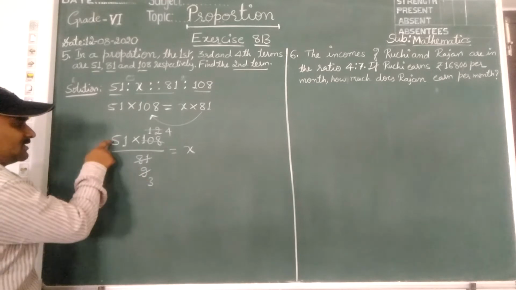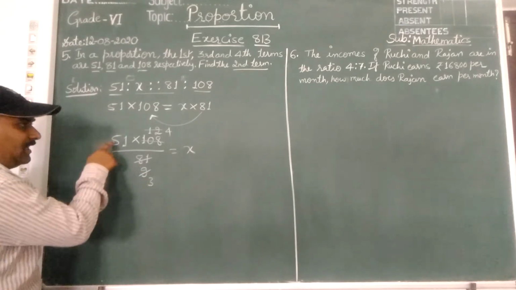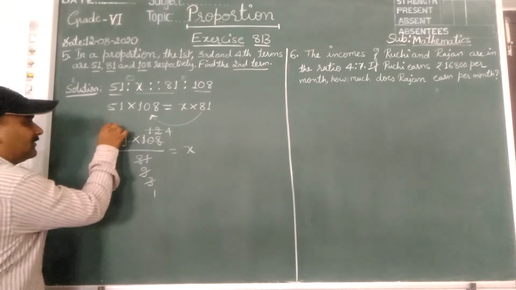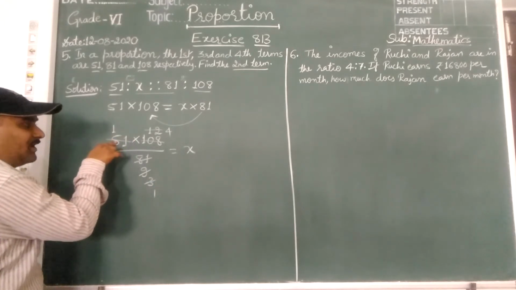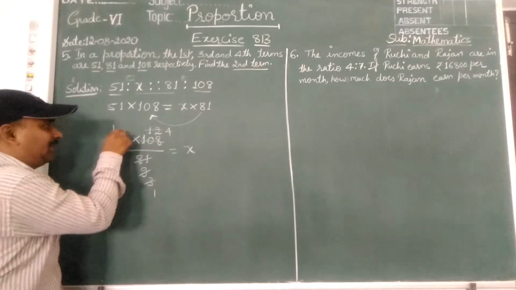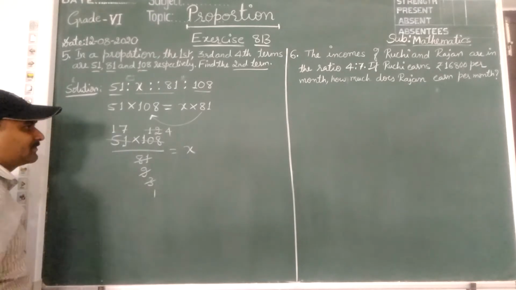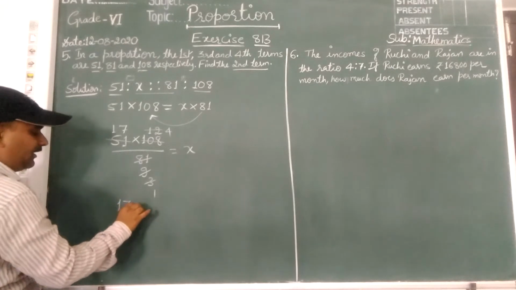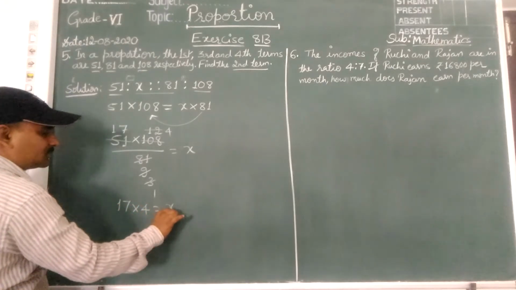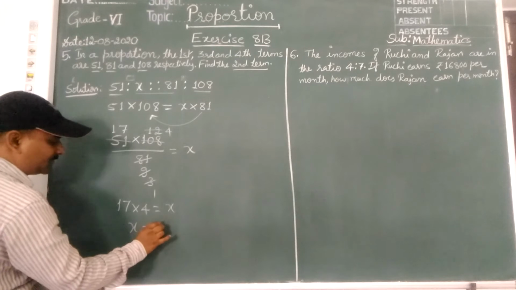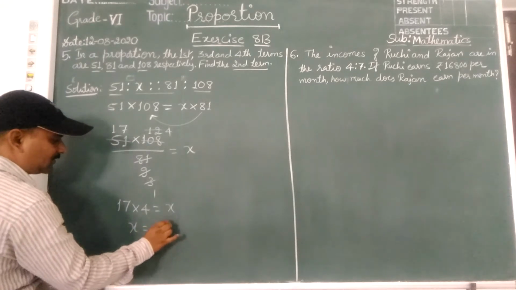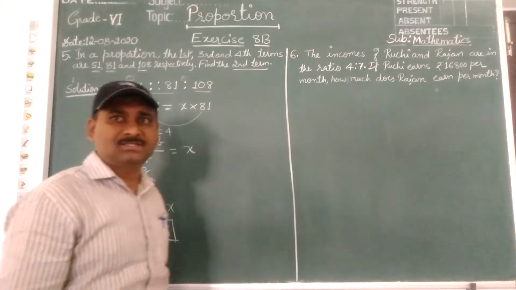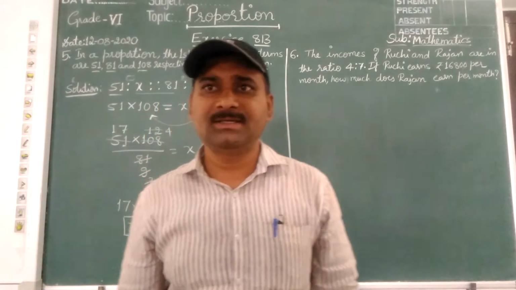This also you can cancel, children. 51 and 3. 3 ones are 3. 3 ones are 3. So out of 5, 3 gone, 2 remains, 21. 3 sevens are 21. So the numbers left are only 17 into 4. When you multiply 17 fours are 68. That is the second term.